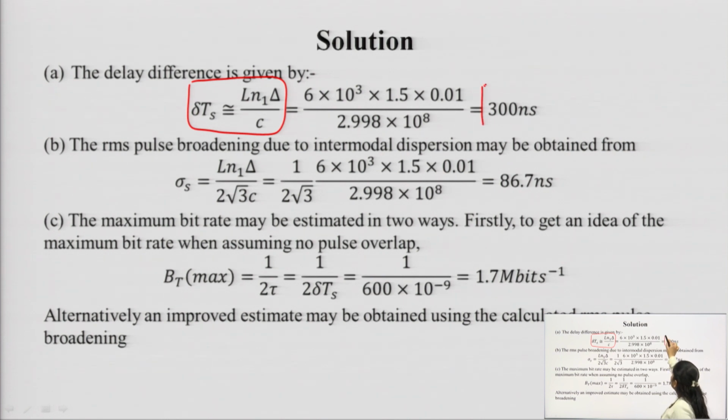So, the delay difference between the slowest and the fastest, that is the delay difference between the extreme meridional ray and the axial ray, is 300 nanosecond.